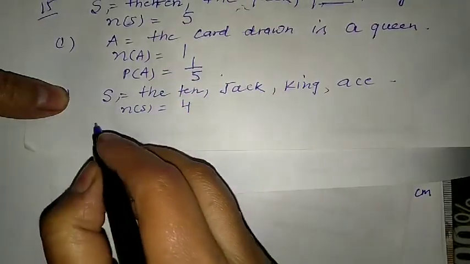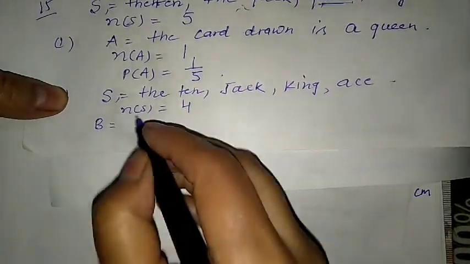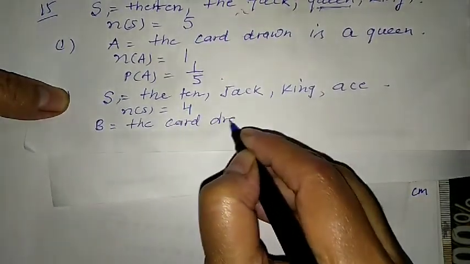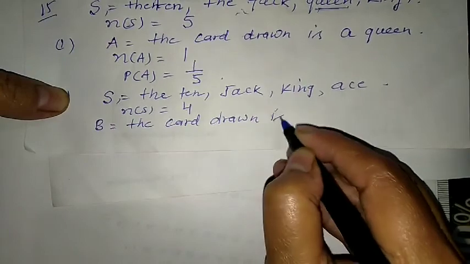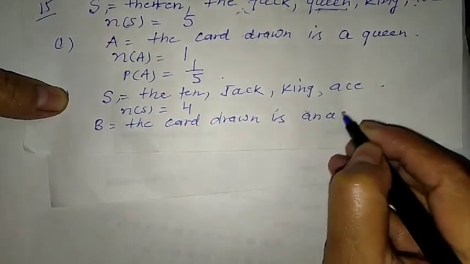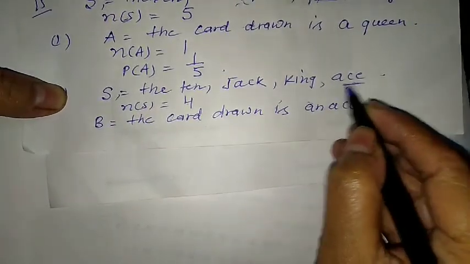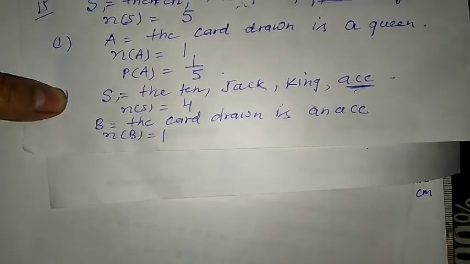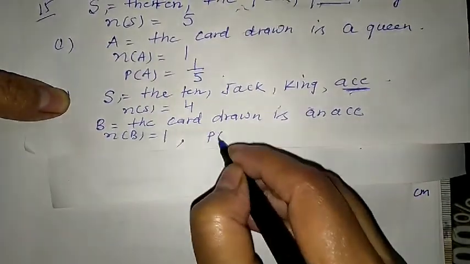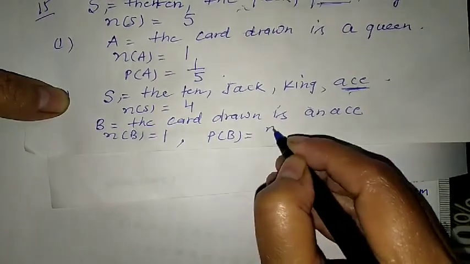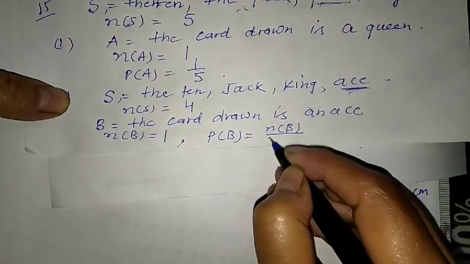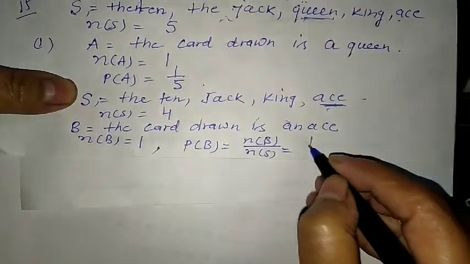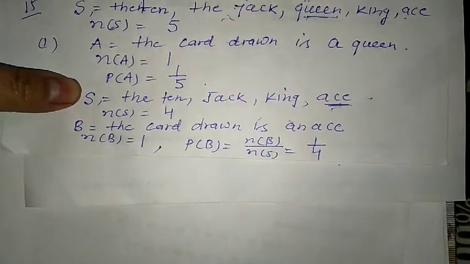Okay, so now we will take B, the card drawn is an ace. Ace is 1 time here. So number of B is equal to 1. So what is the probability of B? Probability of B is equal to number of B upon number of S. Number of B is equal to 1 and number of S is equal to 4.